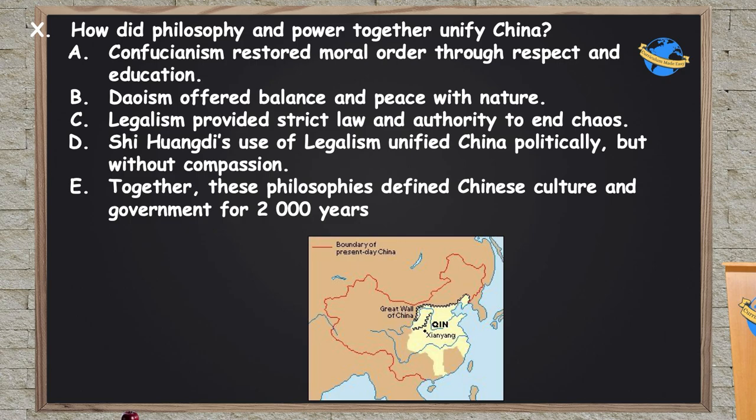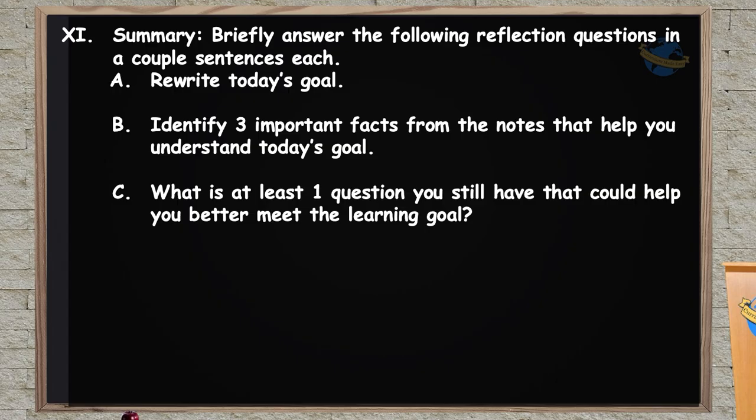Alright, in class we're going to be looking at what comes next after the Qin dynasty, which is the Han dynasty, which usually gets compared to the Roman Empire. We'll get into that in class.